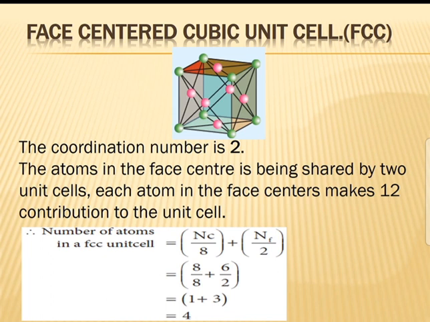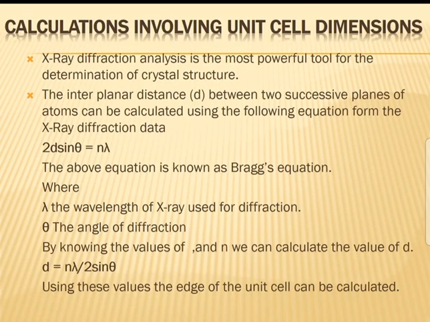Number of atoms in BCC unit cell is 2. Number of atoms in SC, simple cubic unit cell, is 1. The coordination number for FCC is 12. The coordination number of BCC is 8. Okay, see the next one.